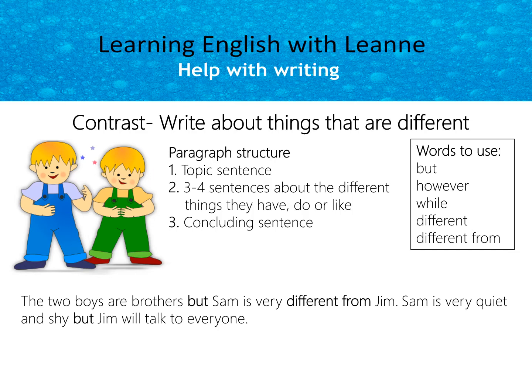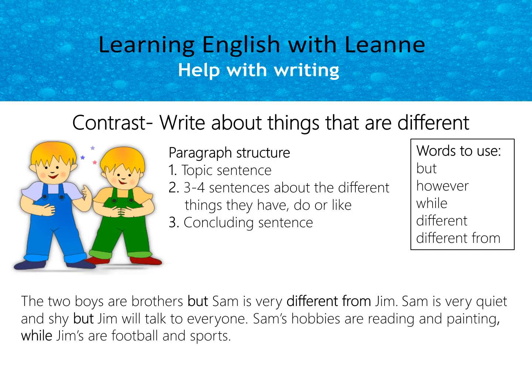Okay, then we need to talk about, well, what else can we write that is different about these two brothers? So I introduce hobbies. I talk about what Sam's hobbies are. I use while to link and add Jim's hobbies to show that they are different. Then we need something more about them. So what does Jim love doing? Okay, but then we also need to say, well, what does Sam like doing?